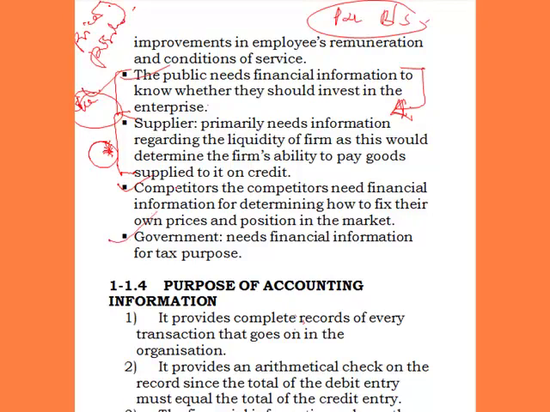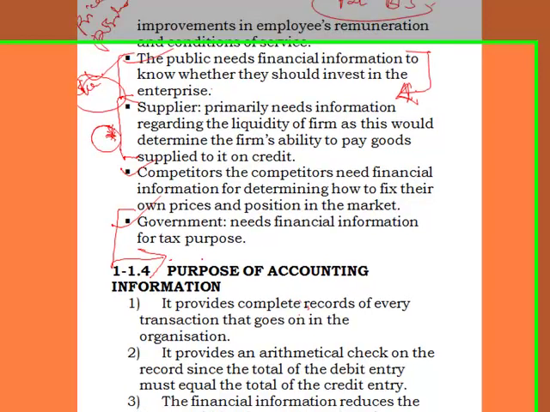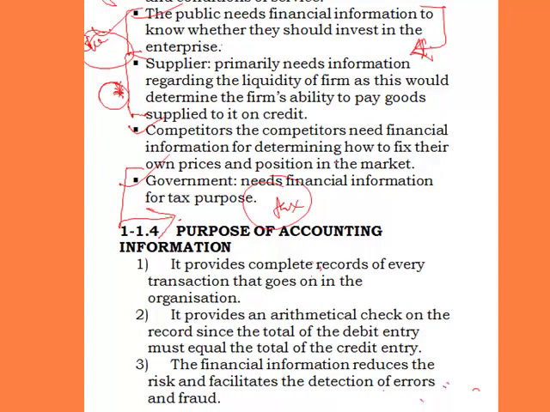Right. The next one is the government's needs. The government will need the financial statement of the company to determine the amount of tax payable by it. The more the income of the organization, the more tax it has to pay. That is the reason why the government is in need of the financial statement of the firm.